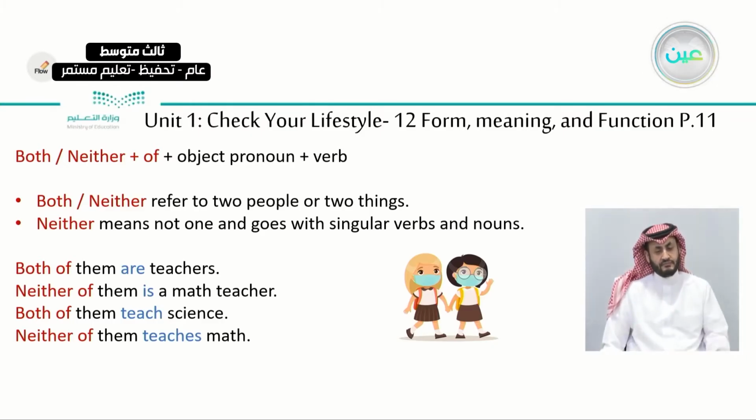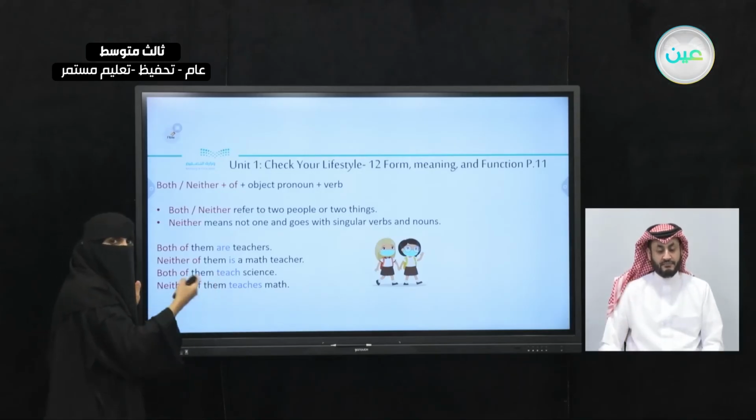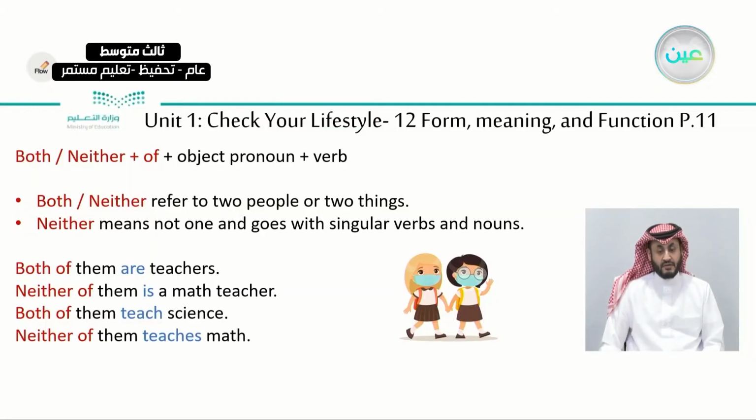Both of them teach science. Do you see teach? We didn't add the S because here we use are or verb plural. Neither of them teaches math. So here we add the S with neither. Okay, these are some of the examples.